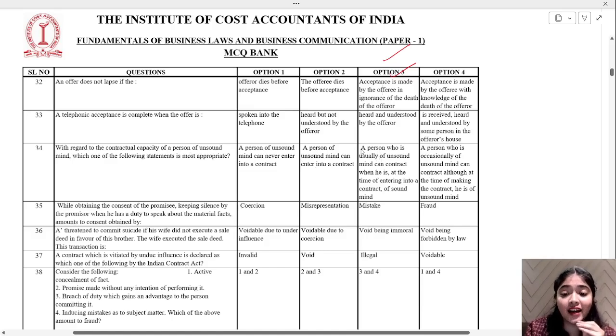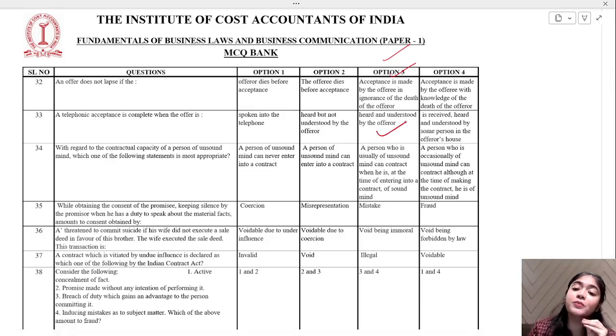Which one will be the correct one over here? Heard and understood by the offerer. When the offerer's intended person hears, then only it is telephonic acceptance. Okay. With regard to contractual capacity of a person of unsound mind, which of the following statements is most appropriate?